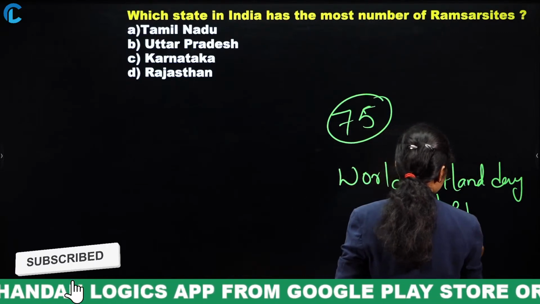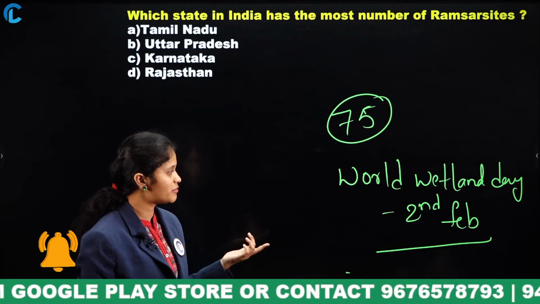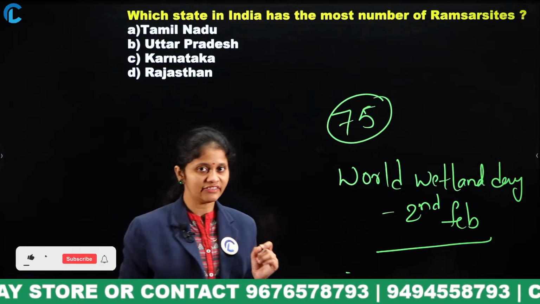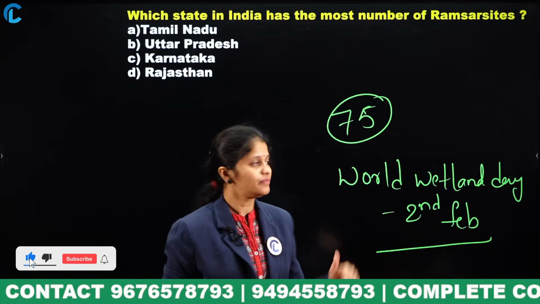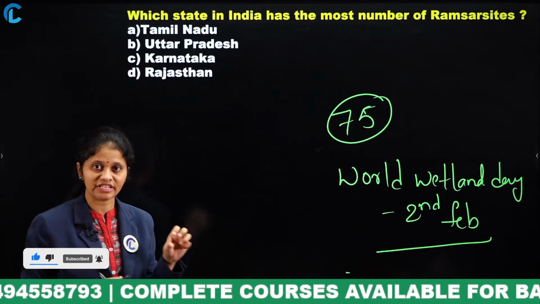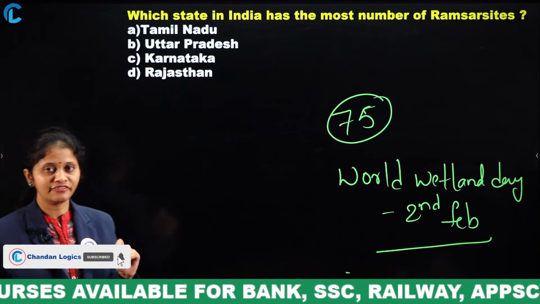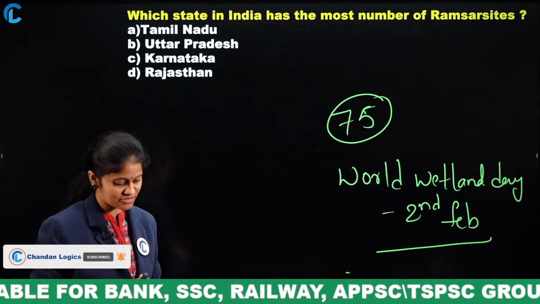Based on the Ramsar sites, just note down this point also. On 2nd February every year, World Wetland Day is celebrated. And moving to the concept of Ramsar sites in India, presently we have 75 Ramsar sites, okay? And the question is, in India, which state has the highest number of Ramsar sites?